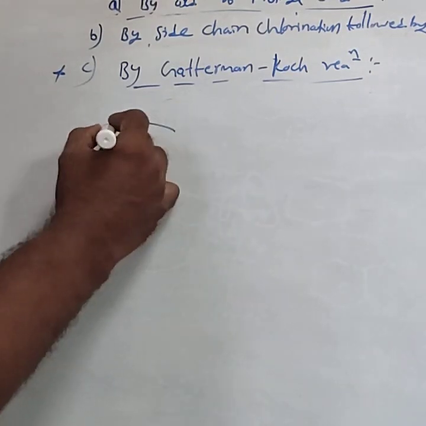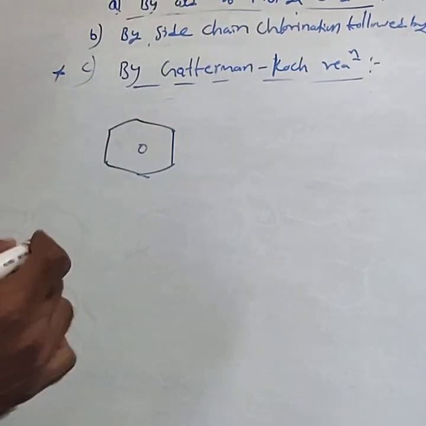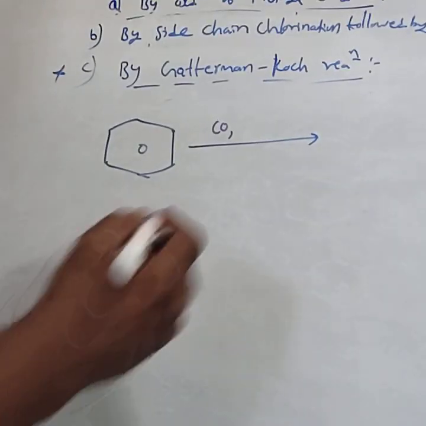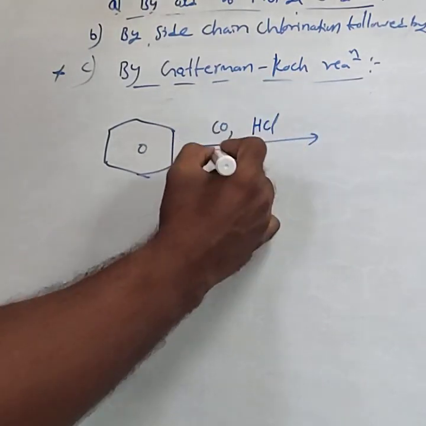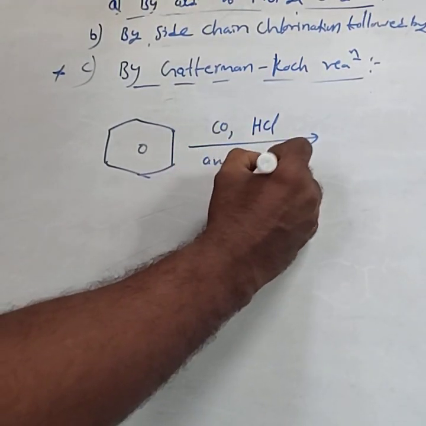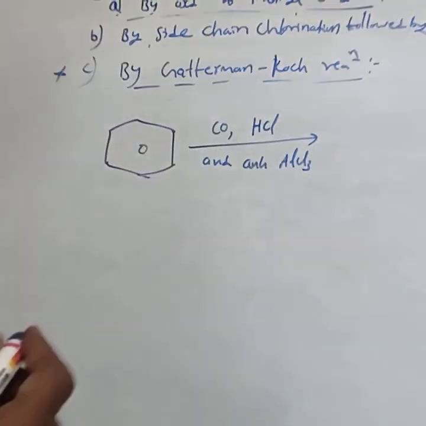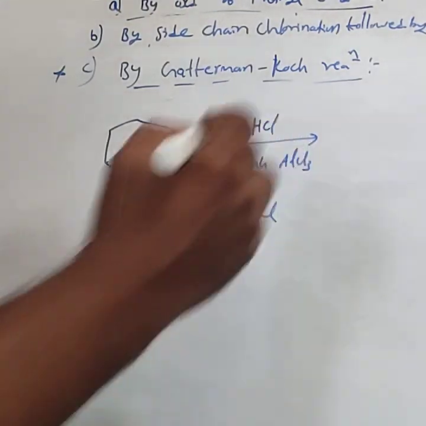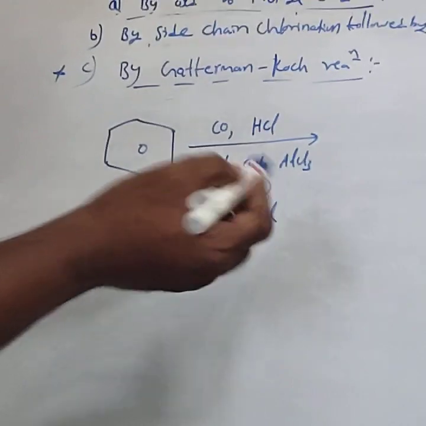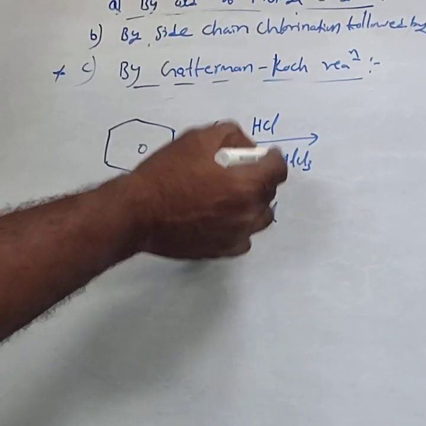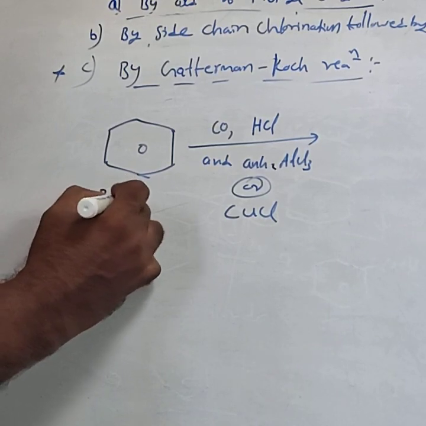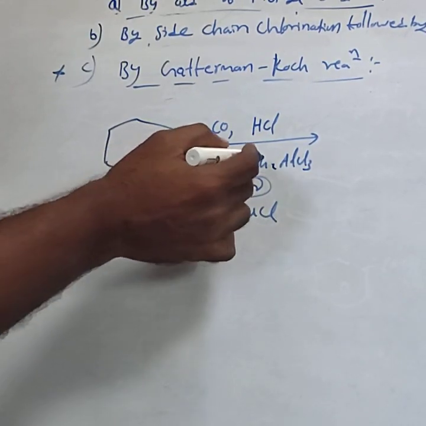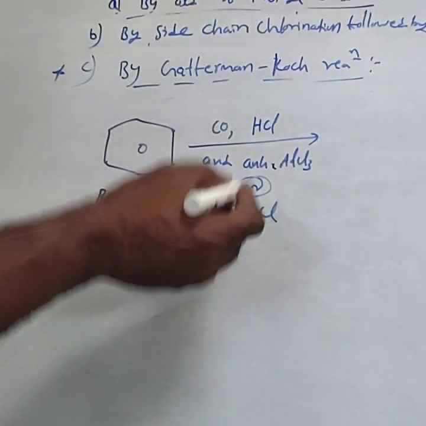The Gattermann-Koch reaction is very simple. Benzene is treated with carbon monoxide and HCl in the presence of anhydrous aluminum chloride, or you can use cuprous chloride, CuCl, catalyst.